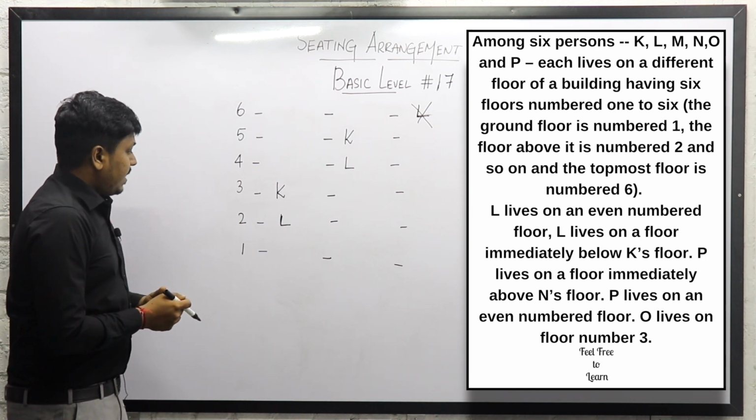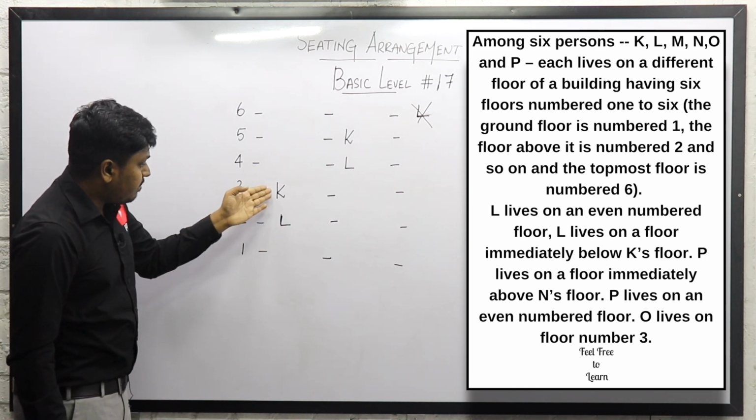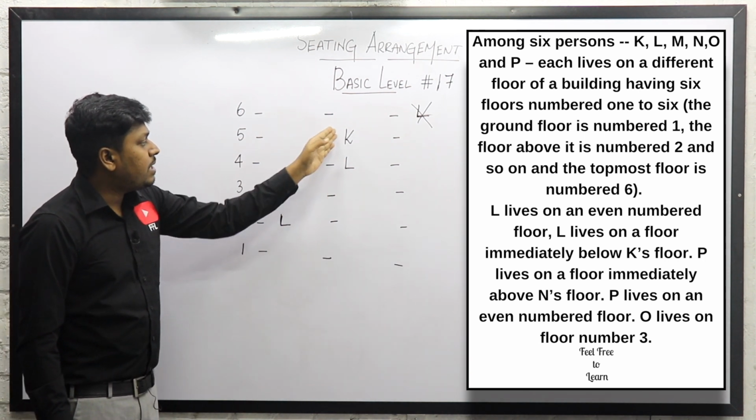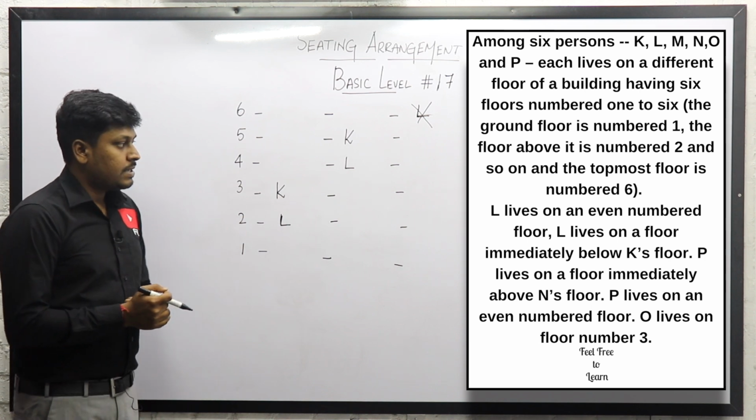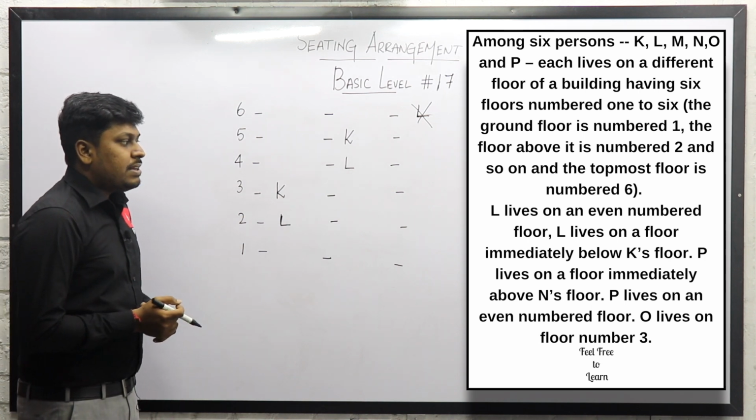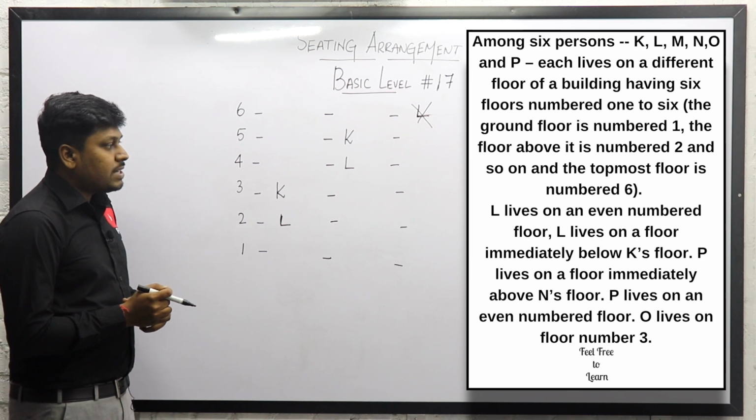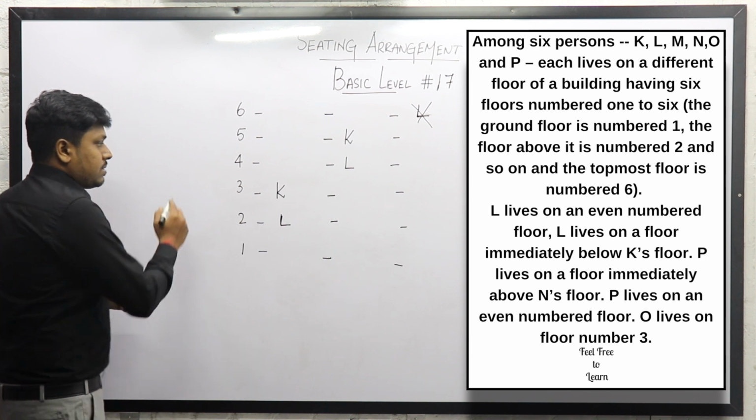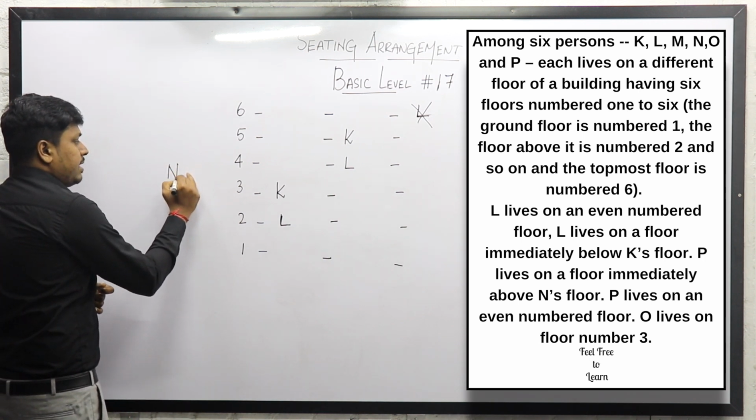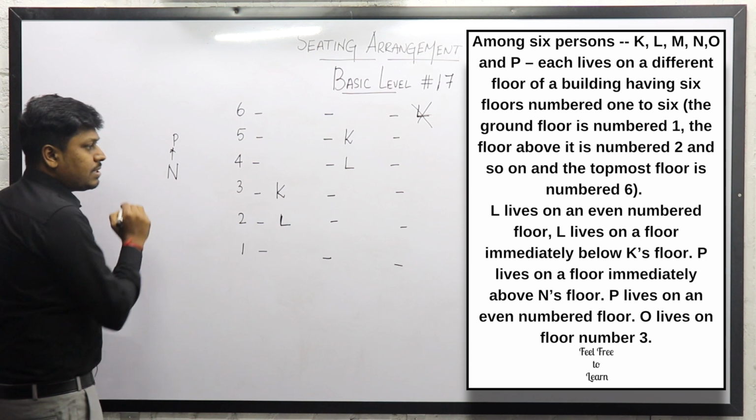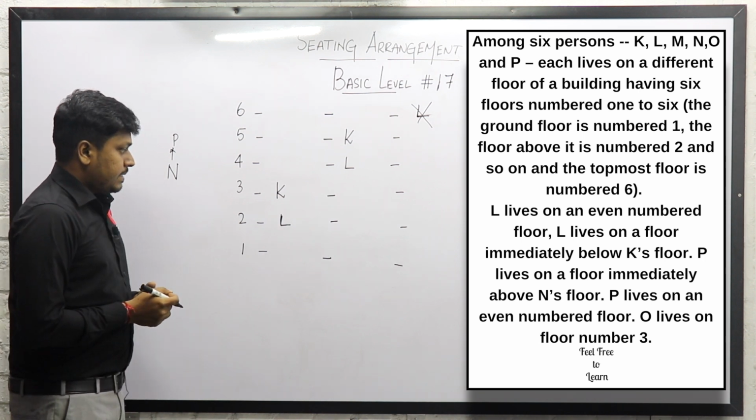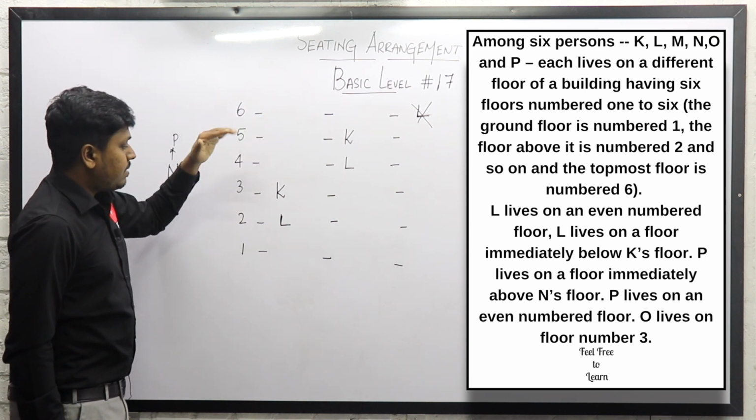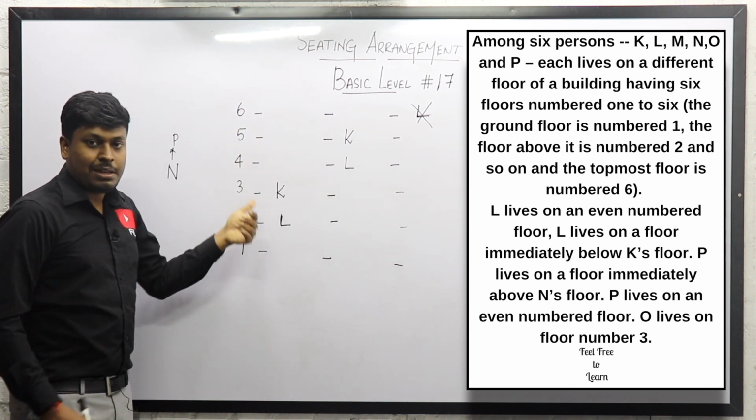So in the first possible diagram, K is immediately above where L is living. Similarly in the second possible diagram, K is immediately above L. Next point is P lives on a floor immediately above N's floor. Let me take it as a clue that immediately above N, P is sitting. If I fix N here, we can fix P. Let me move on to the next point because we are getting many possibles.